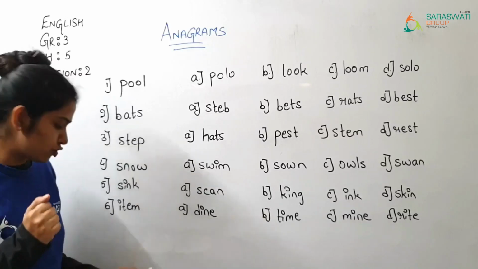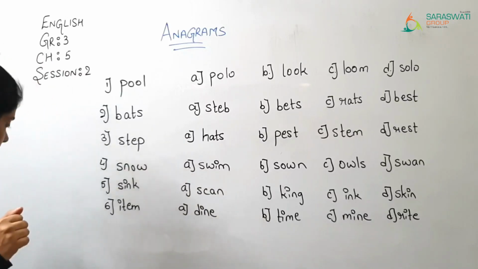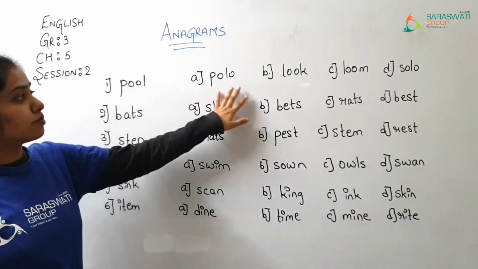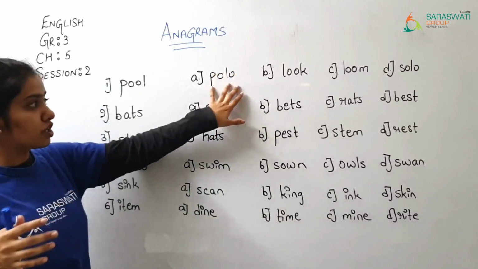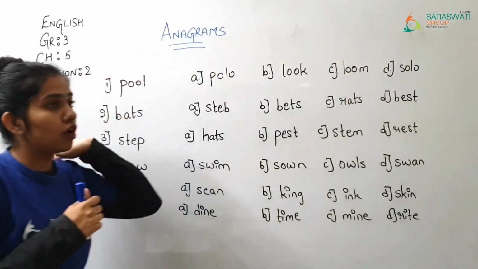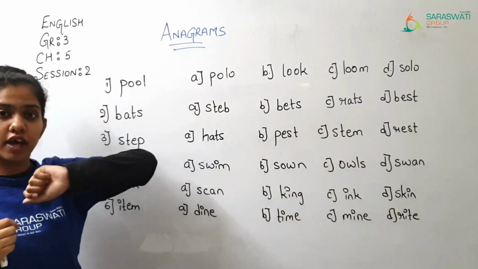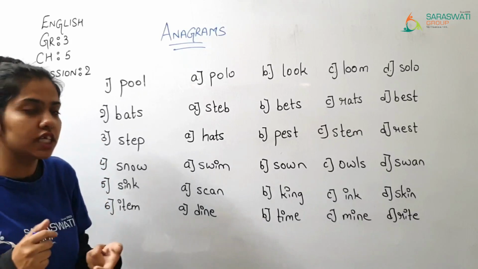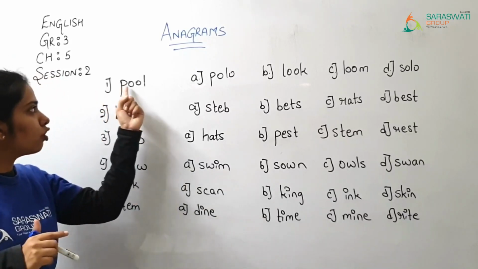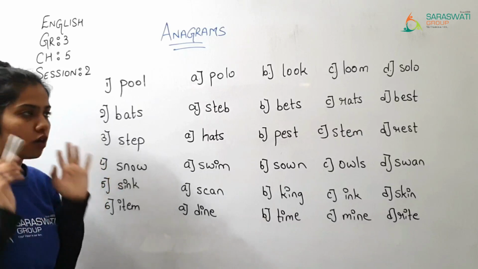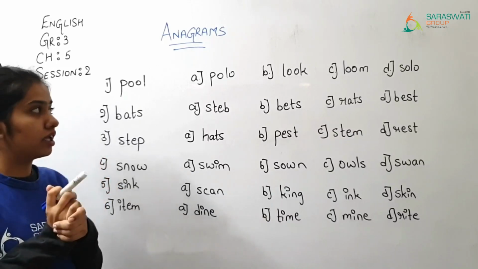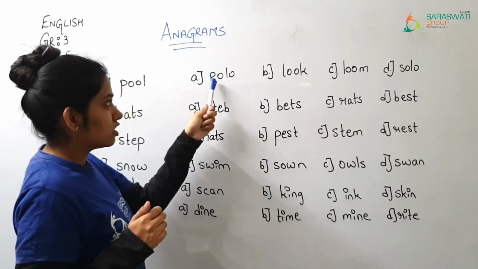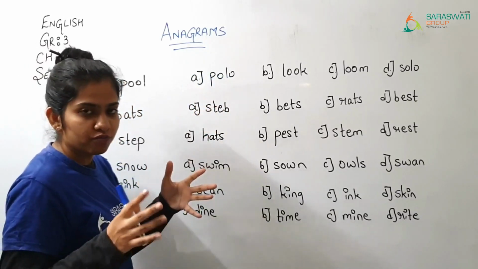Now what you are supposed to do is, your pool is written. With the help of these letters you are supposed to make a new word. So you have to identify which word is correct from these 4 options, कि ये 4 लेटर्स ही आने चाहिए और एक नया वर्ड भी बनना चाहिए. तो इसमें कौन कौन से लेटर है? P, O, O and L. So now we have to see which of these words come. Which word is that? P, O, O, L. So P, O, L, O, polo is a new word.